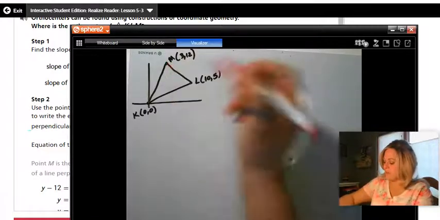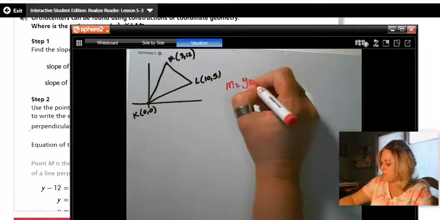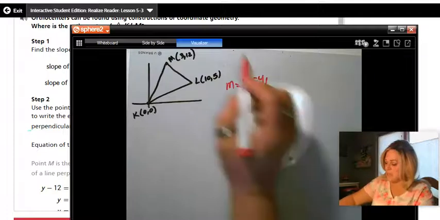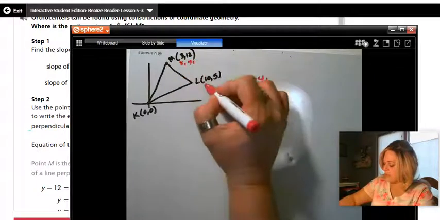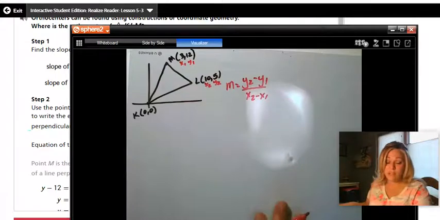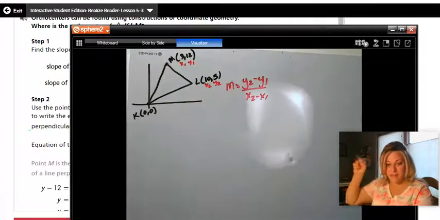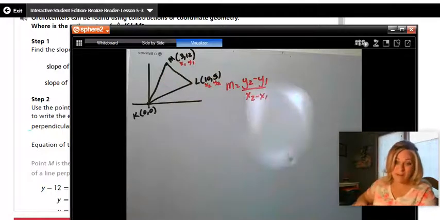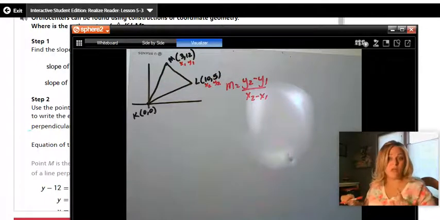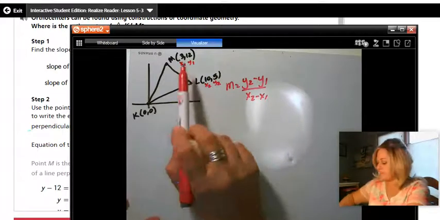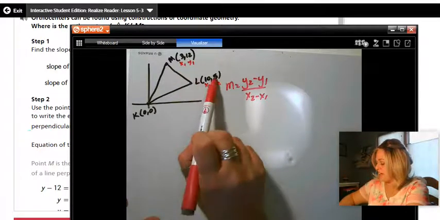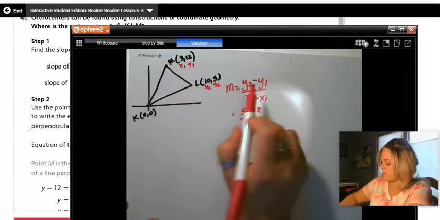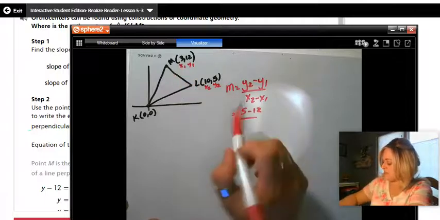So if I found the slope here, I'm going to write the slope formula, y2 minus y1 over x2 minus x1. And just for simplicity reasons, I'm going to call this x1, y1, x2, y2. You can do this on a graph and count, like rise and run. You can count it and figure out the slope. But I'm going to actually figure it out in case you don't have an actual graph, because I think there's one of the problems where you don't get an actual graph. You just get ordered pairs. So I'm going to take 5 minus 12 over the x2's 10 minus 3.